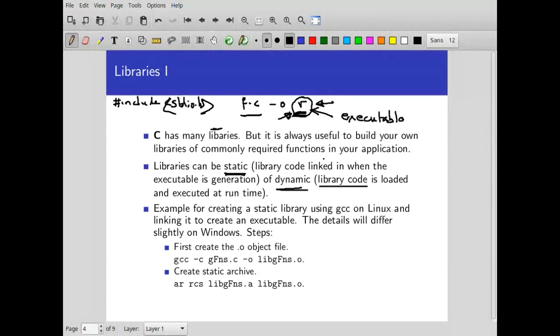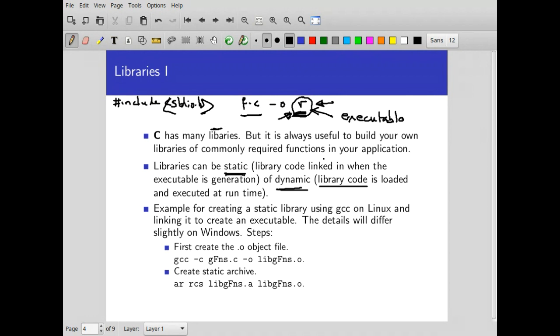So it will not work if you take a program which is on Linux and run it on Windows. Okay, so Windows libraries end with .dll, right? You may have heard of DLLs in Windows operating systems. The DLL stands for dynamically linked library.